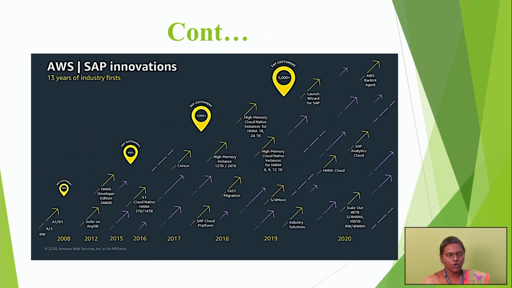The next one shows how the innovations progressed over the years from 2008 to 2020. Further innovations are going on more slowly, as I am showing in this slide. From 2008 the innovations increased drastically up to 2020. Then further innovations are going on, so there is flexibility in using the Amazon platform. Because of that, recent innovations can be easily added to the AWS platform.